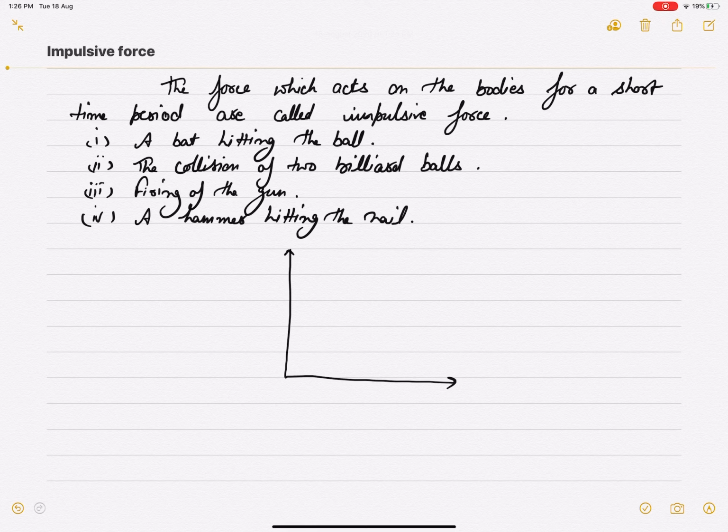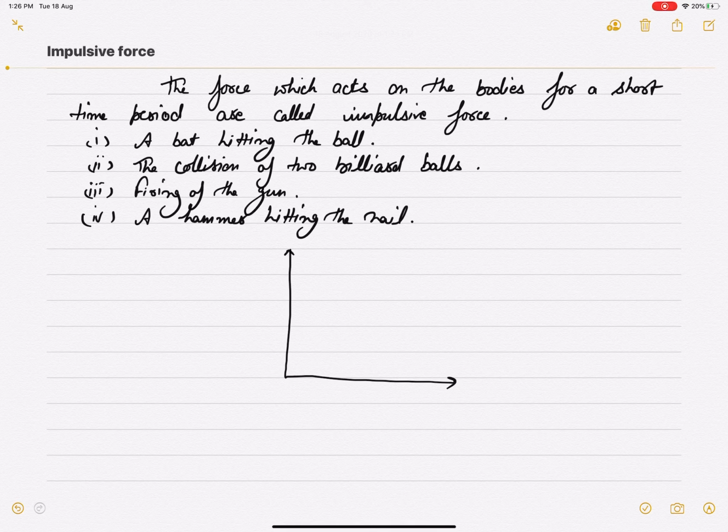Firing of a gun: when the gun is fired, the bullet is in contact with the gun for a very small time period. So the force which is applied on the bullet by the gun is again an example of impulsive force. The hammer hitting the nail, you must have seen that there are a lot more examples of these as well.